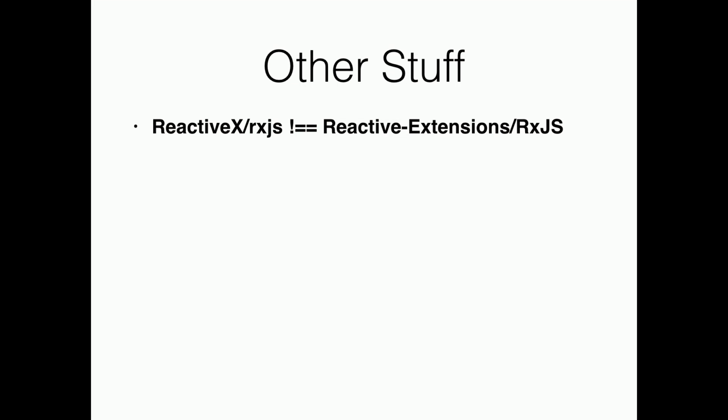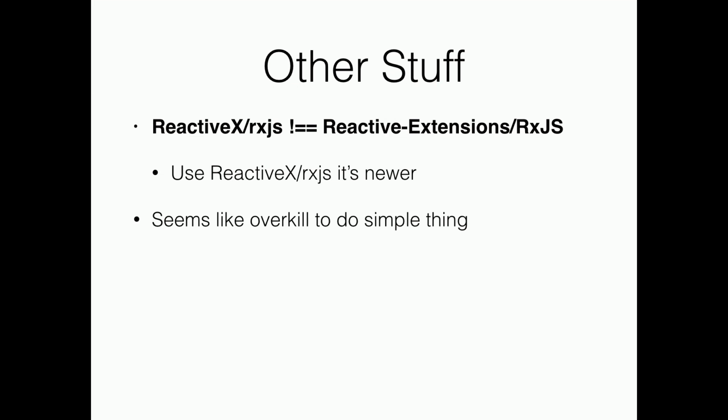Other stuff. Reactive-X RxJS is not the same as Reactive-Extensions RxJS. These are GitHub URLs, FYI. I did not realize this until last night. So that made writing some code very interesting because I was using functions that don't exist. One is version 4, the other is version 5. That is correct. And version 5, which is the Reactive-X RxJS, is newer and it's actually released now, if you need it. It's on version like 5.0.3 or something.